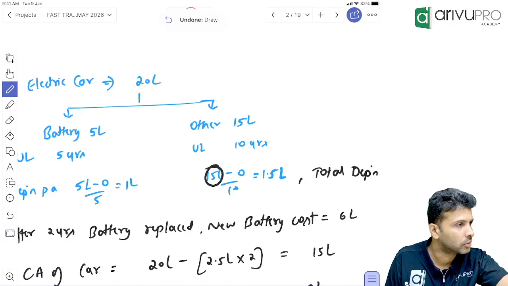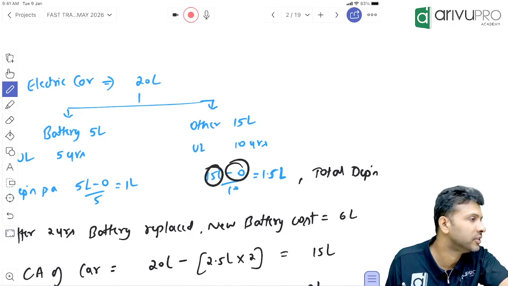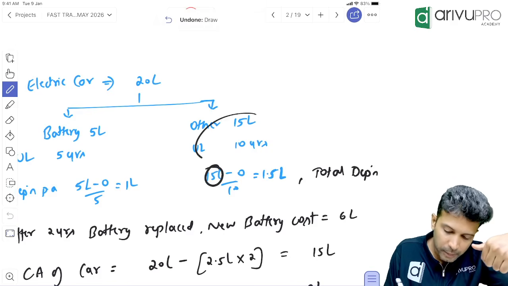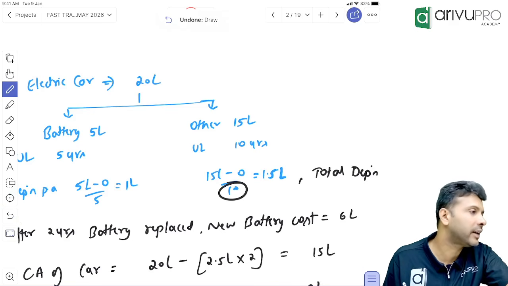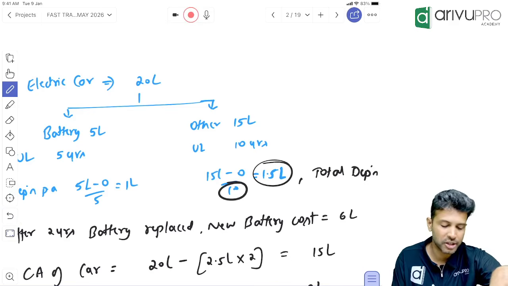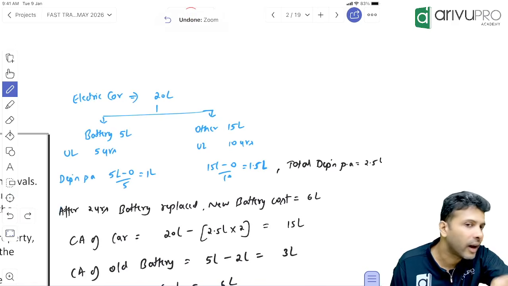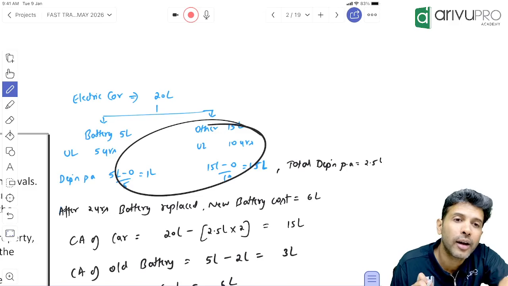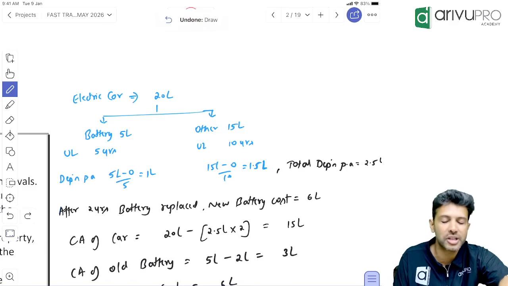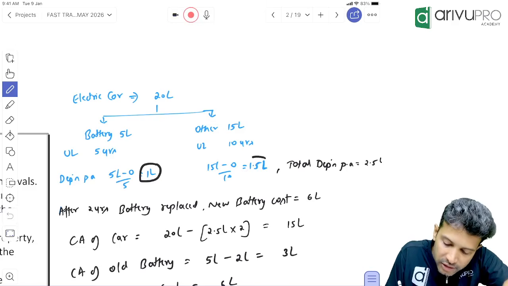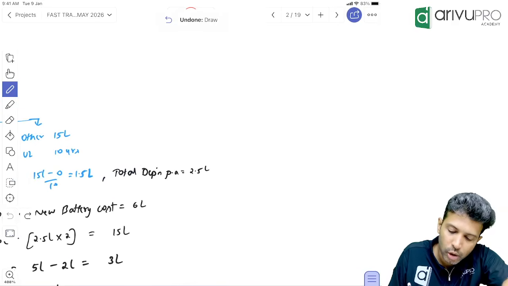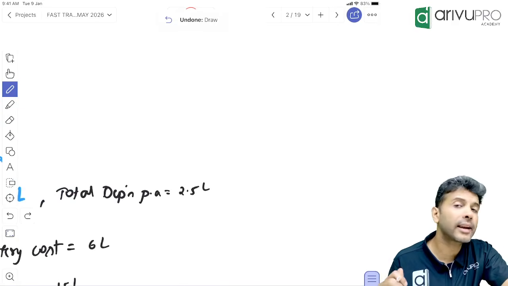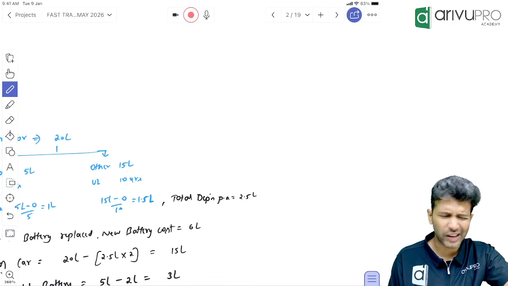Same, depreciation relating to other parts will be how much? 15 lakh cost minus residual value, which I've assumed to be 0, divided by useful life, 5 years or 10 years? Other parts will last for 10 years, so divided by 10. So what will be the depreciation relating to other parts? 1.5 lakh. Correct, no? But both are part of the car only. So what's the total depreciation relating to the car? 1 lakh plus 1.5 lakh, so totally 2,50,000. You can pass one journal entry for 2.5 lakh in your books, but the calculation needs to be done separately in your Excel or whatever.